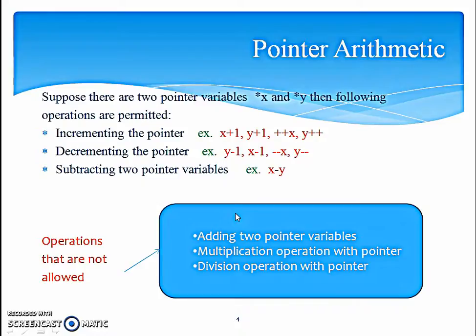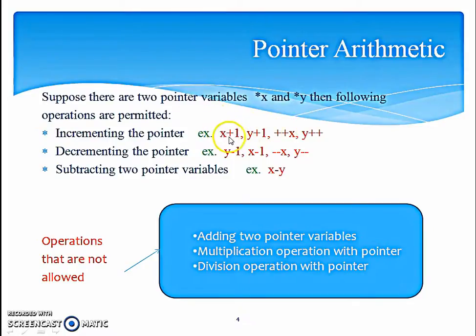Now pointer arithmetic. What are the types of arithmetic operations that we can perform using pointer? Suppose there are two pointer variables x and y, then the following operations are permitted. We can increment the pointer. Increment means always by 1. So plus 1, plus plus x, or y plus plus. So these operations are allowed.